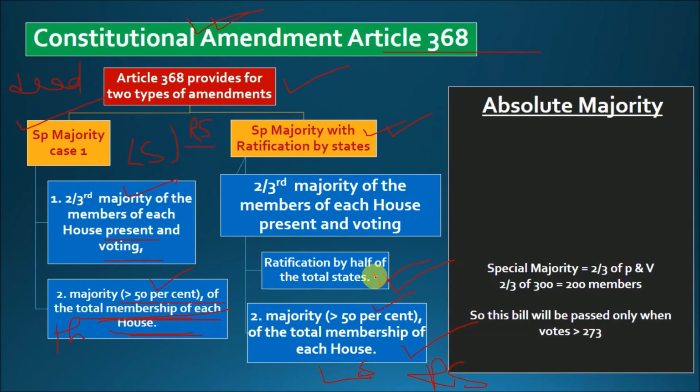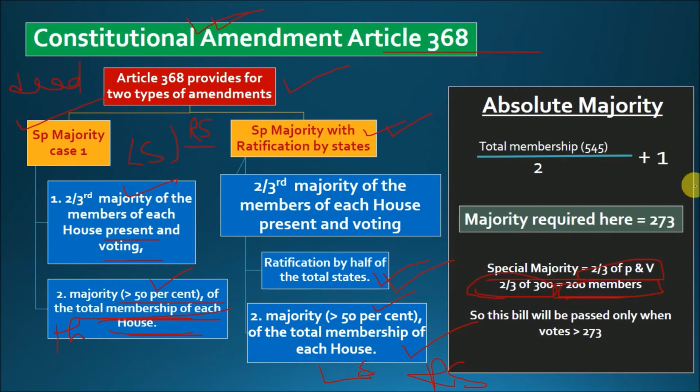So numerically, what should that be? Under special majority, 2/3 of those present and voting. Now total membership by 2, this is how we are calculating the absolute majority. Total membership 545 divided by 2 plus 1, that is 273. So this is the minimum amount of votes required in case the constitutional amendment has to be done. Okay, so in case of constitutional amendment under Article 368, absolute majority as well as special majority both are required. Now whichever is greater will make the upper cap.